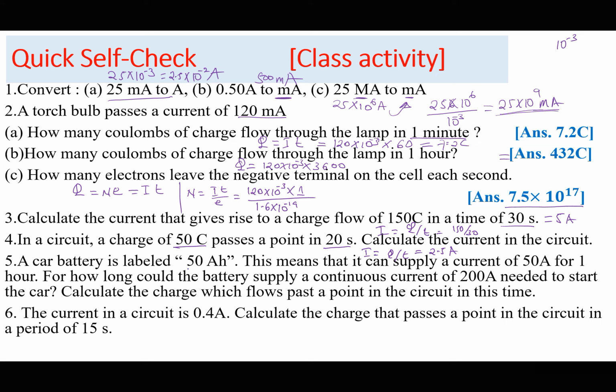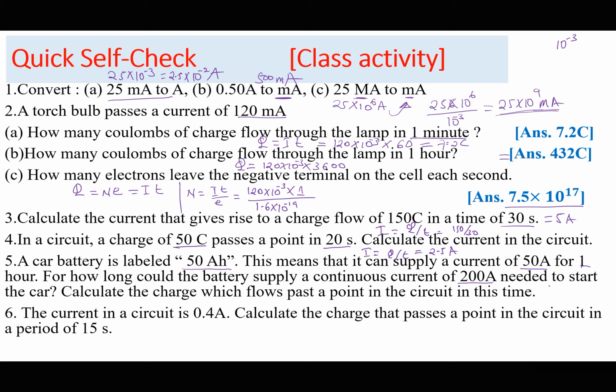A car battery is labeled 50 ampere hour. This is read as 50 ampere hour. This means that it can supply a current of 50 amperes for 1 hour. For how long could the battery supply a continuous current of 200 amperes needed to start the car? Of course, if in 1 hour it supplies 50 amperes, then it means 200 amperes can only be supplied for 50 divided by 200... that is, 200 divided by 50, which is 4 hours.